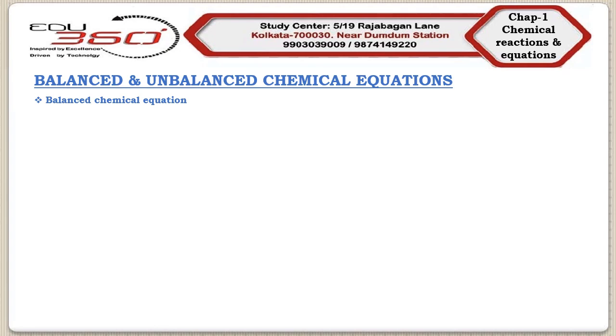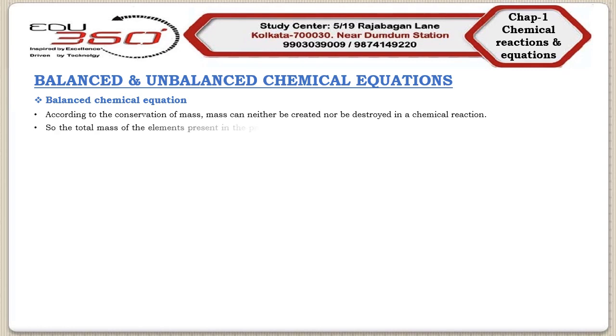So we can say that according to the conservation of mass, in a chemical reaction, mass can neither be created nor be destroyed. So we can say that the total mass of the elements present in the products of a chemical reaction should always be equal to the total mass of the elements present in the reactants.